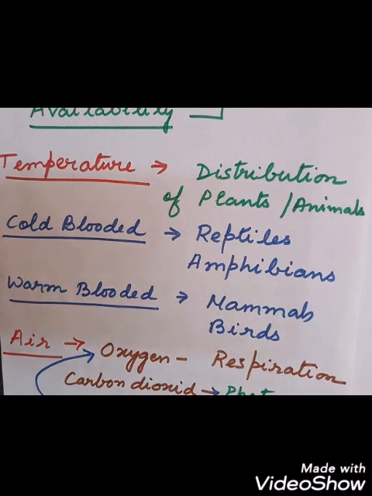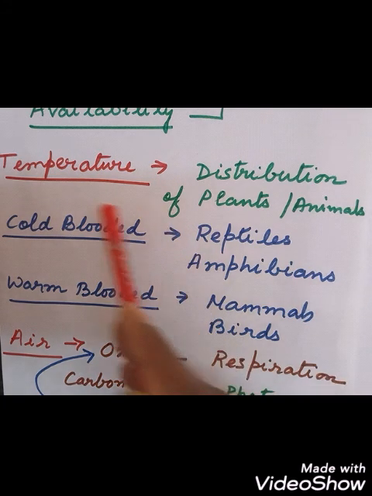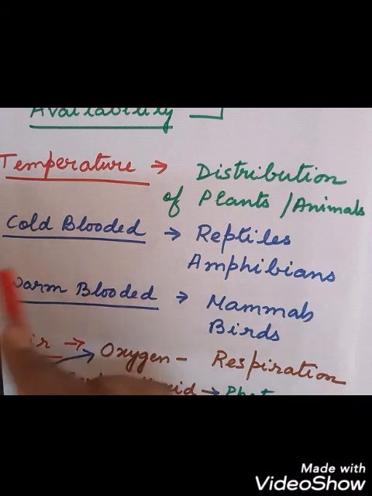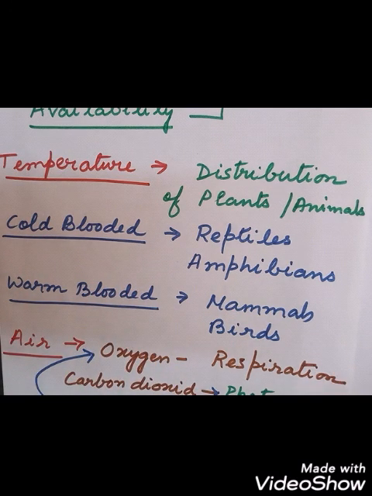Then we can see there are different types of animals. Cold-blooded organisms, whose body temperature changes with the outside temperature, are like reptiles and amphibians. Insects also are cold-blooded. So due to the change in the outside temperature, their body temperature also changes. So this is called what? Cold-bloodedness. And for the warm-blooded mammals and birds, the body temperature does not change with the outside temperature.